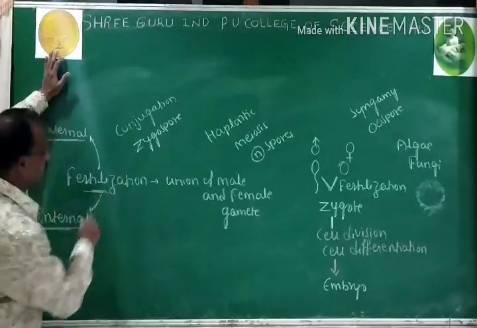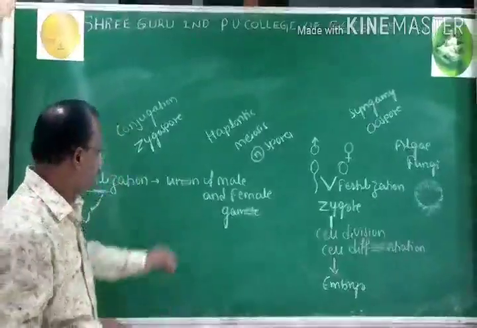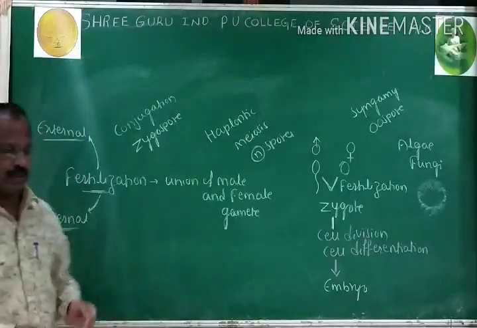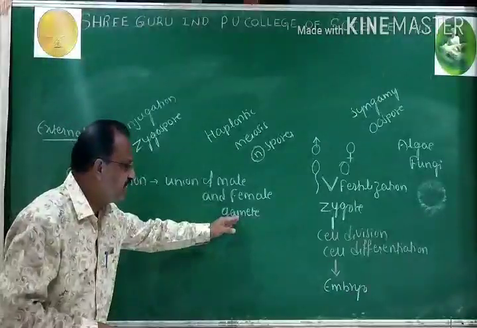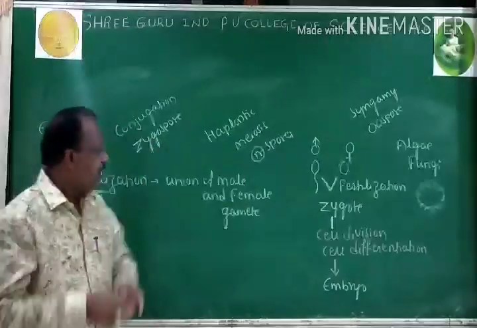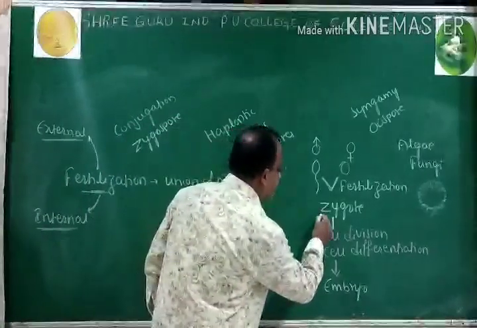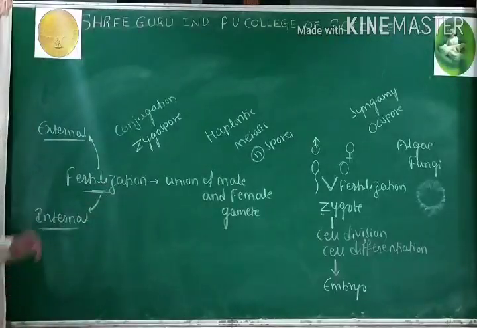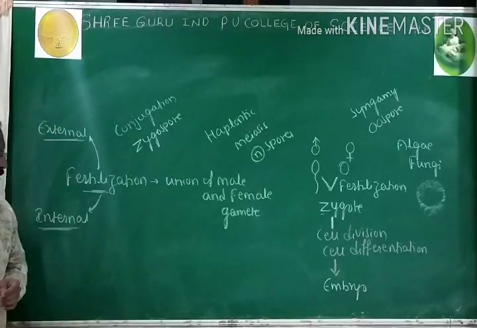Right, now look over the next matter, the second event in sexual reproduction, fertilization. Union of male and female gametes is called fertilization, and the resultant cell is called zygote. Fertilization is of two types. One is external fertilization, another one is internal fertilization.